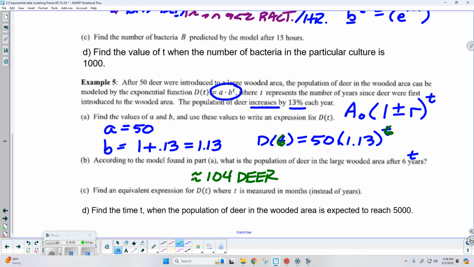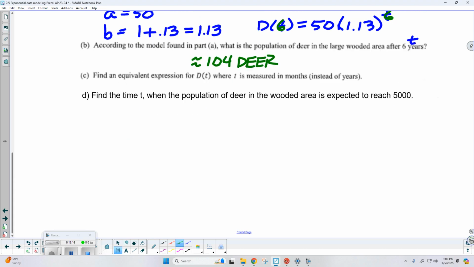Okay, so we're going to get about 104 deer. We don't want to count them as a decimal because we're talking about whole numbers of deer. Is everybody okay with that before I move on?